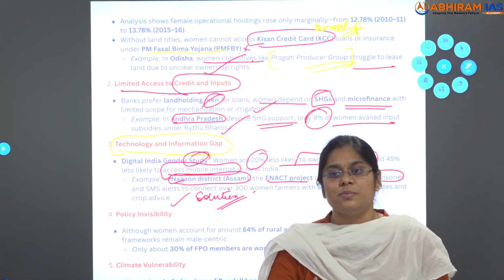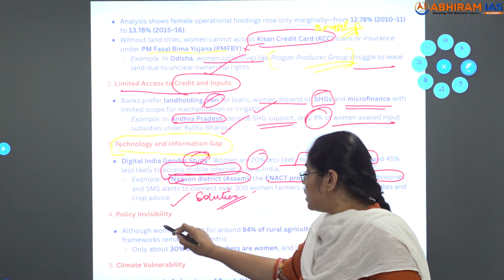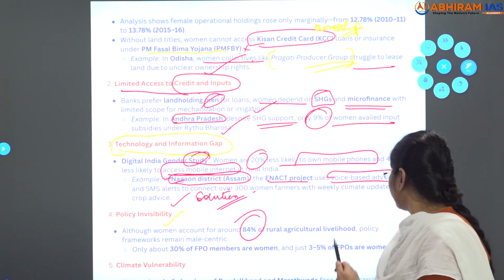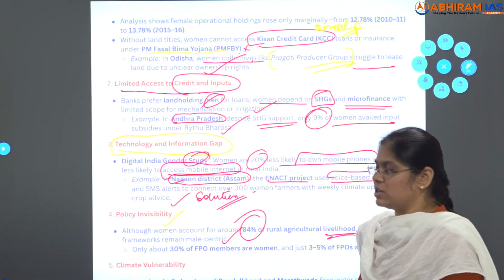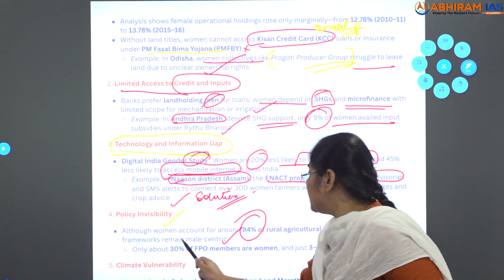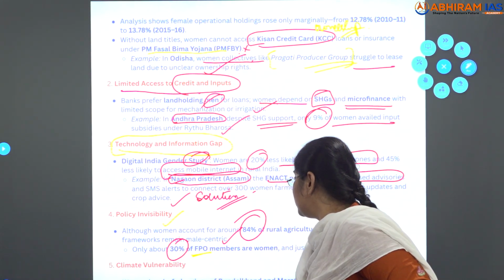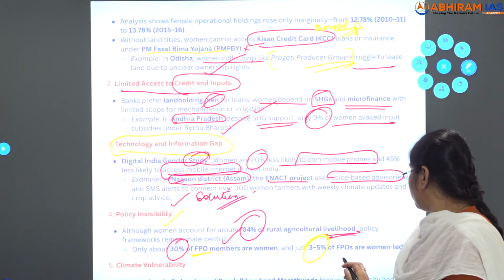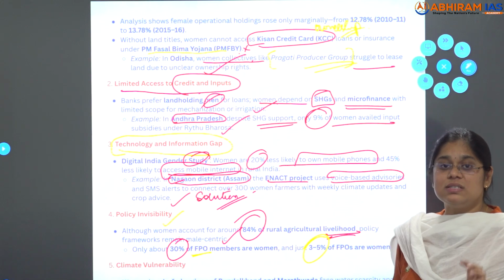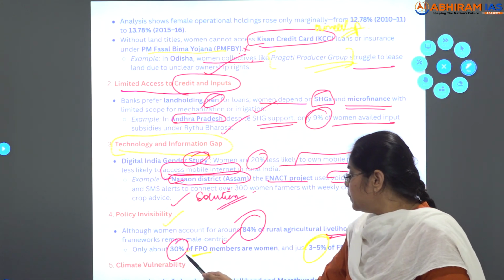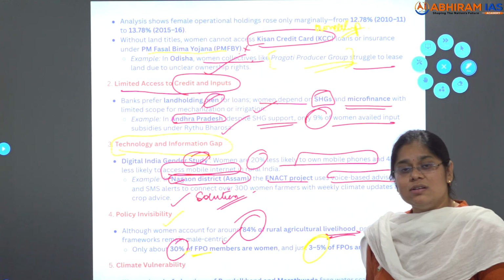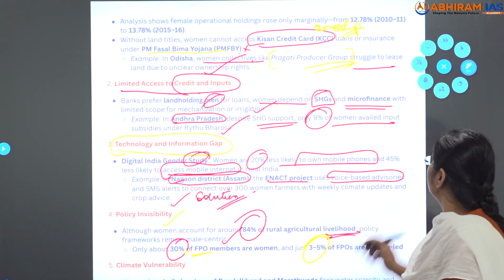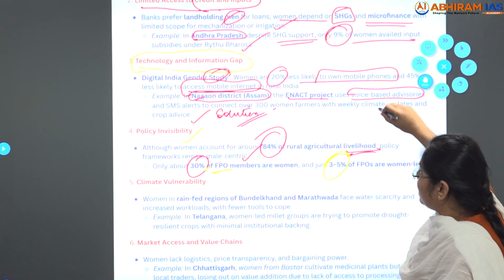Where is the implementation? Where is the project? No one knows. So, policy invisibility: although women account for around 84% of the rural agriculture livelihood, policy frameworks remain male-centric. Only about 30% of farmer producer organization members are women. Just 3 to 5% of FPOs are women-led. See, 30% are FPO members, and in that also, only 3 to 5% of FPOs are women-led. Clear? So you can see the gap.